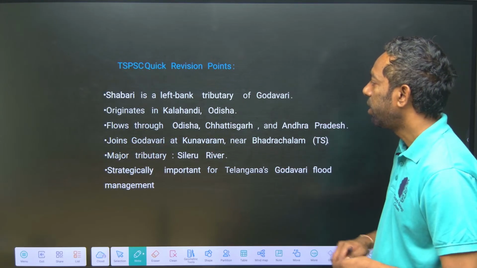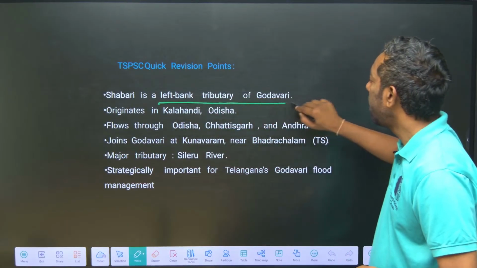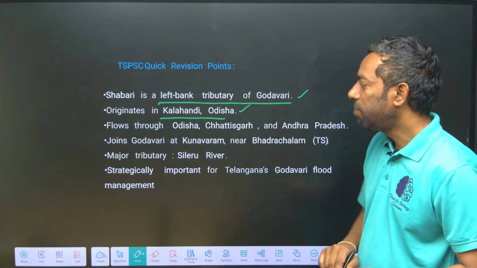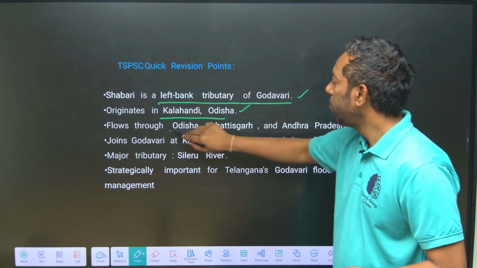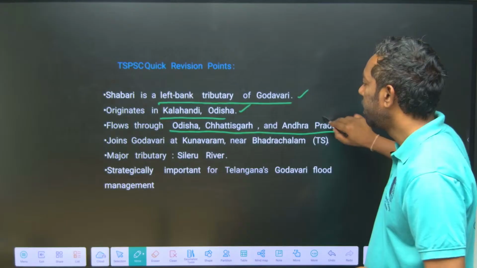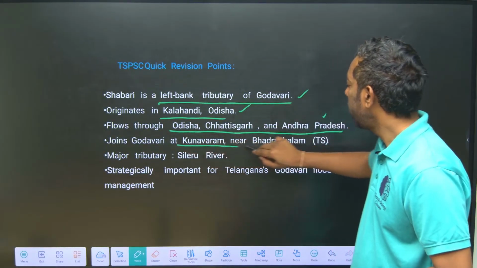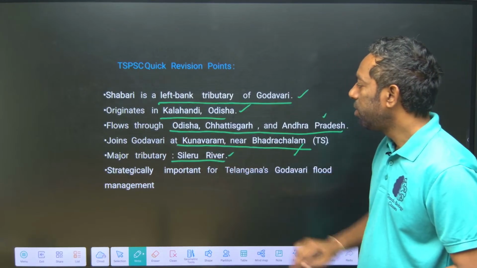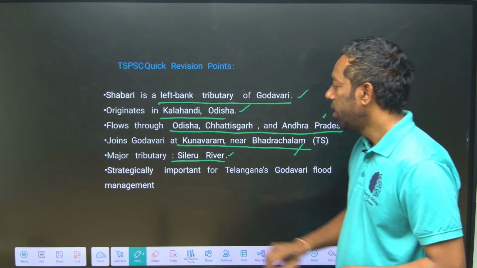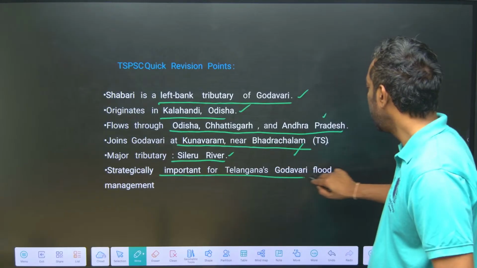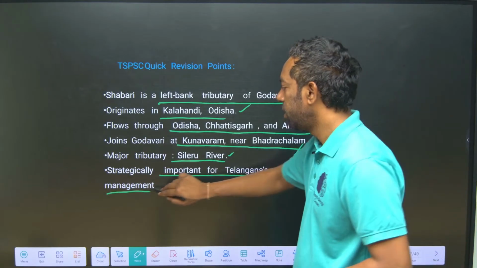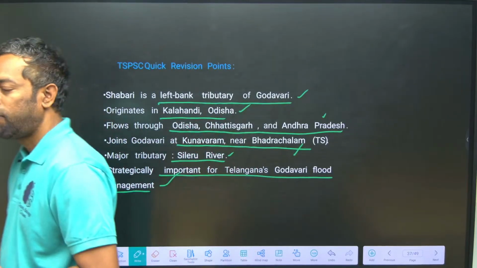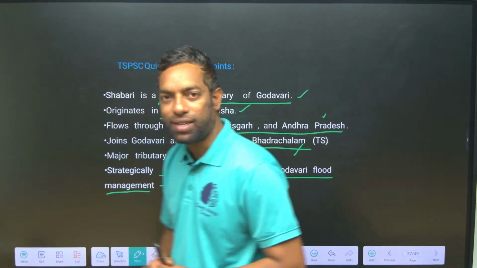To summarize, the Shabari river is a left bank tributary of the Godavari. It originates at Kalahandi in Odisha and flows through Odisha, Chhattisgarh and Andhra Pradesh. It joins at Kunavaram near Bhadrachalam. It is a major tributary of the Sileru river, which is strategically important for Godavari flood management in Telangana. I hope you understand this.